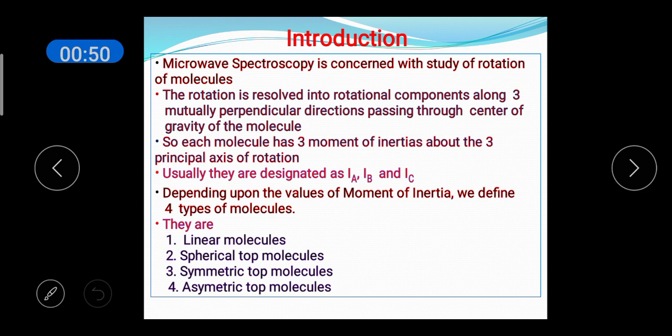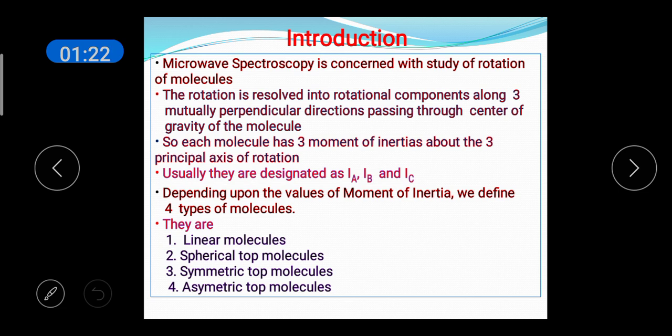The rotation is a complex phenomenon and it can be resolved into rotational components along three mutually perpendicular directions, which are called principal axes of rotation. These directions pass through the center of mass of the molecule. So, each molecule has three moments of inertia about the three principal axes of rotation. They are designated as IA, IB and IC.